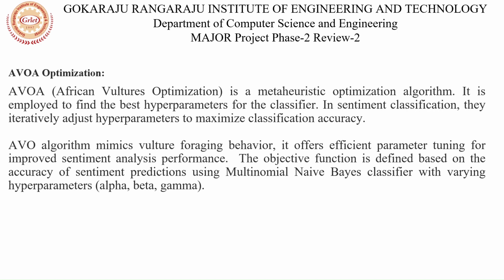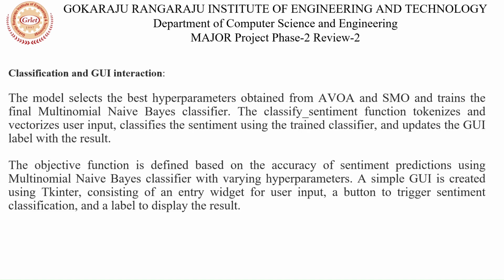Then, through successive iterations, AVO explores and exploits the solution space, refining these parameters to maximize the accuracy and precision of our sentiment analysis model. We also include a small GUI interaction where a review can be typed and a sentiment analysis of that review can be generated.